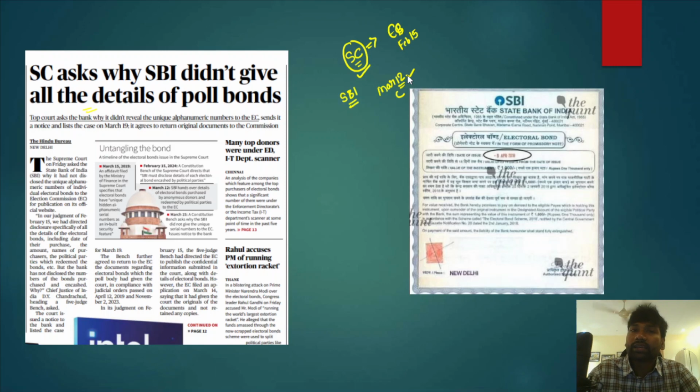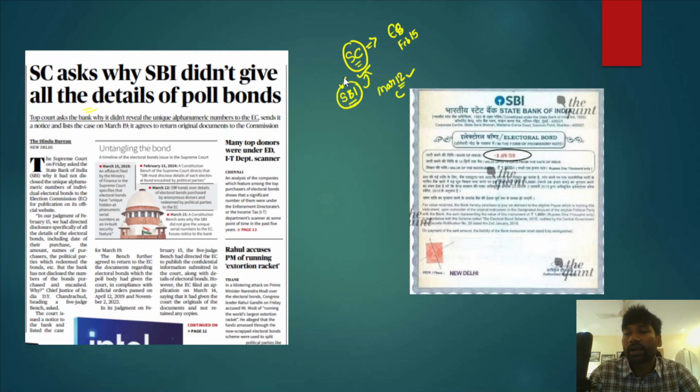However, in earlier lectures we have understood that the State Bank of India sought time till June to submit the details of electoral bonds. However, the Supreme Court refused. In compliance with the Supreme Court norms, SBI has given details of electoral bonds to the Supreme Court. However, the Supreme Court has again said that the State Bank of India has not provided all the details of poll bonds that we sought.